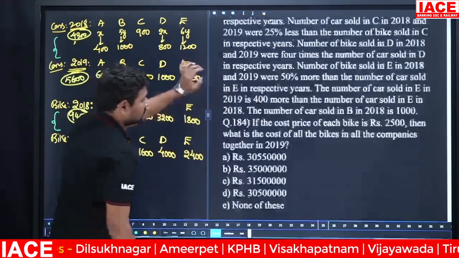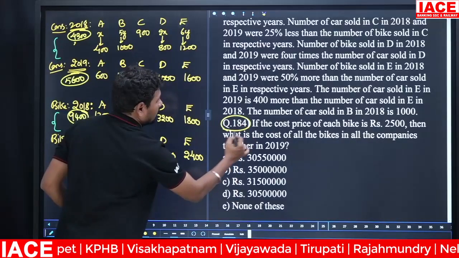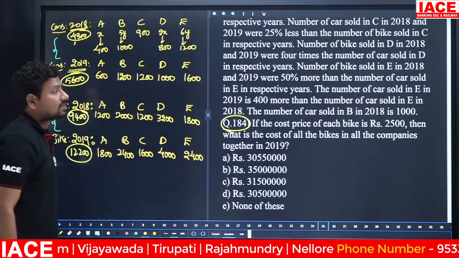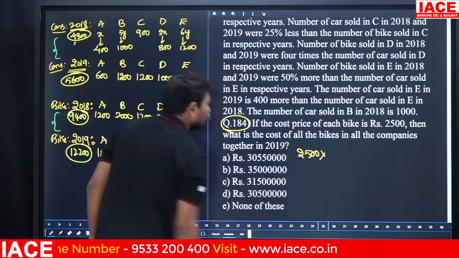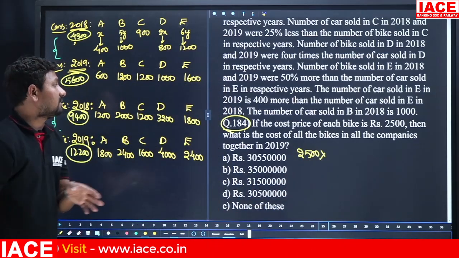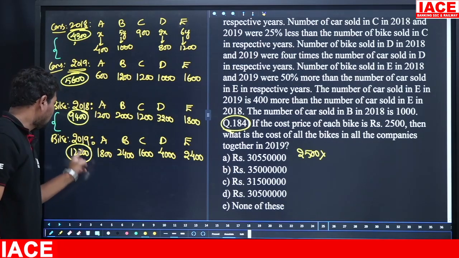Next, if the cost price of each bike is 2,400, cost price into what is the cost of all the bikes of the companies together in 2019? 12,200.